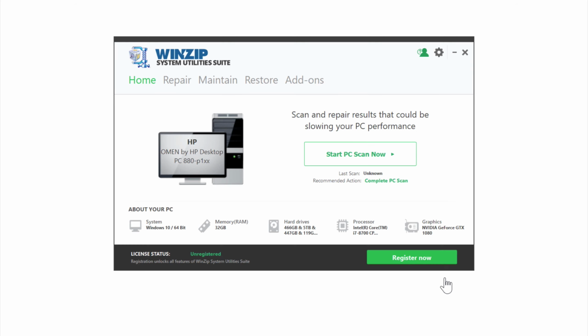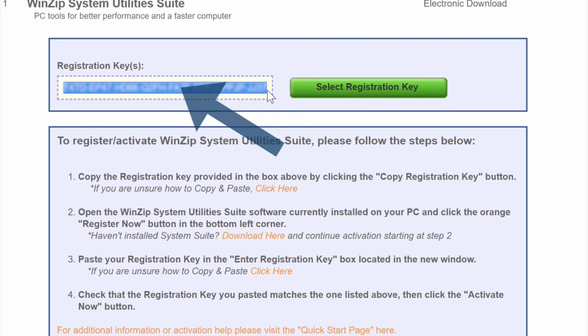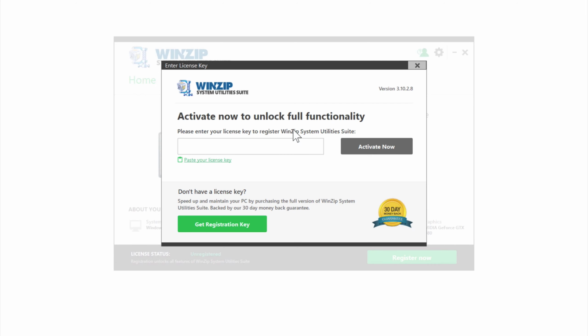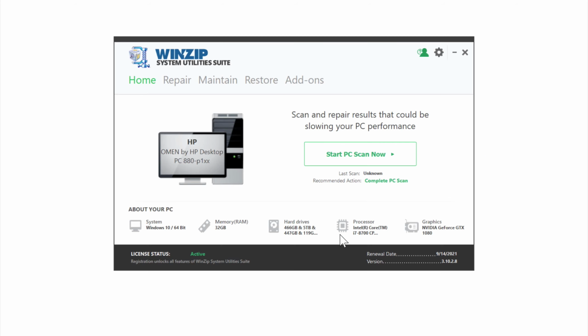Go ahead and click Register Now, and enter in your license key, which again I can find right here on this page to copy and paste. Then click Activate Now. And I'm fully registered. Click OK, and now you have access to the entire WinZip Utilities Suite and all of its advanced functions. Now let's have a look at what it can do.